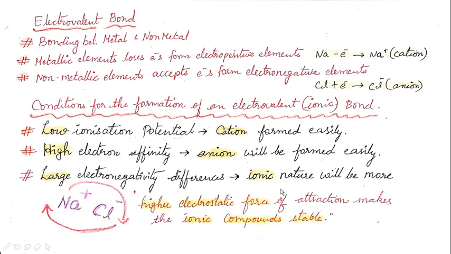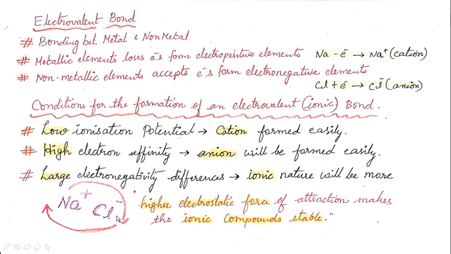What is ionic nature? The formation of either Na plus or Cl minus, that is ionic nature. So large electronegativity differences result in the ionic nature. So these are the three main conditions for the formation of electrovalent bond. If you look here, Na plus and Cl minus is a good example for the electrovalent bond formation, and one of the most important examples.